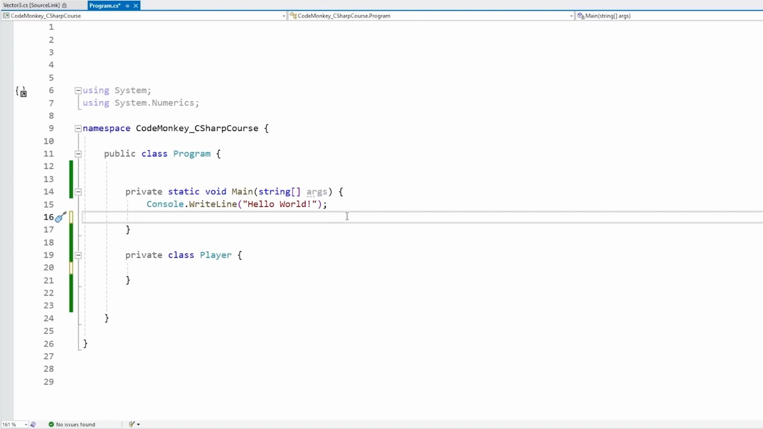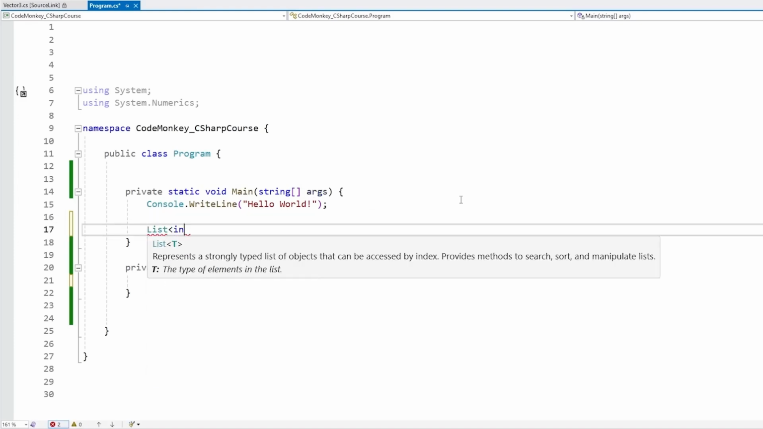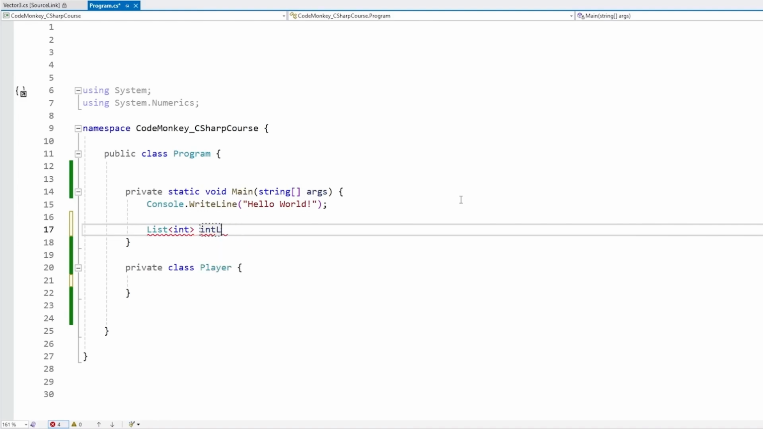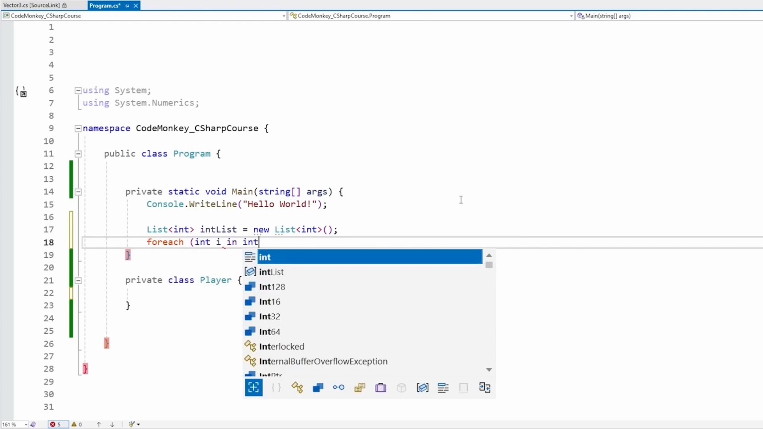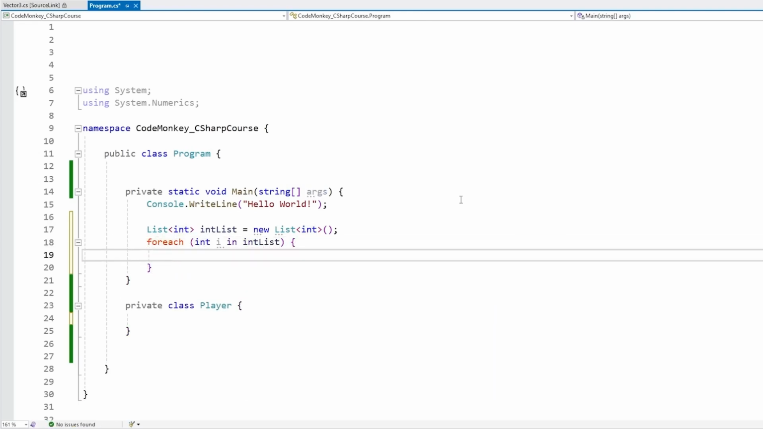Okay, so something we've already seen several times is doing a simple for each on a list. So we can do a list of int, some kind of int list. Then we just construct a list and we can do a for each int i in the int list. And yep, this works perfectly. So we can do a for each and cycle through every element in our list.